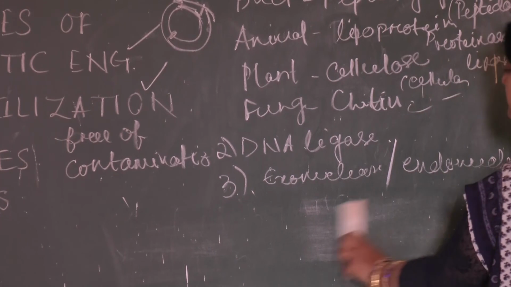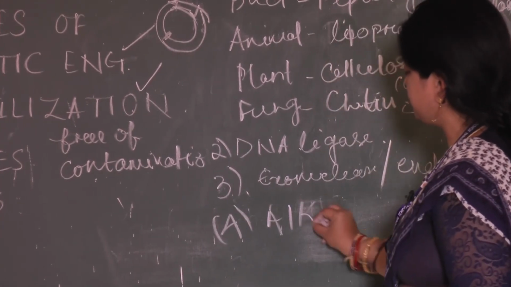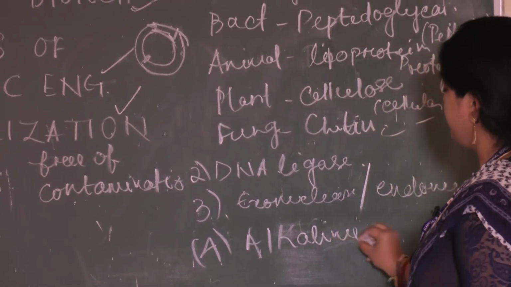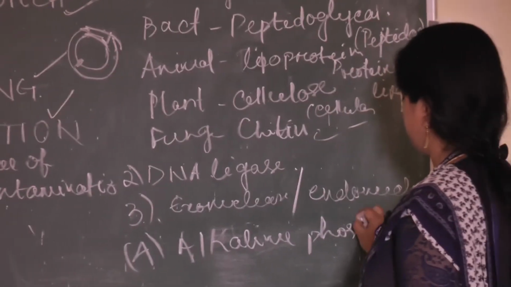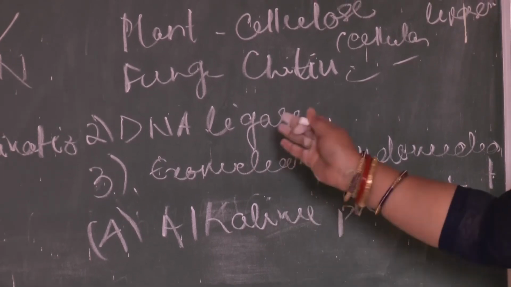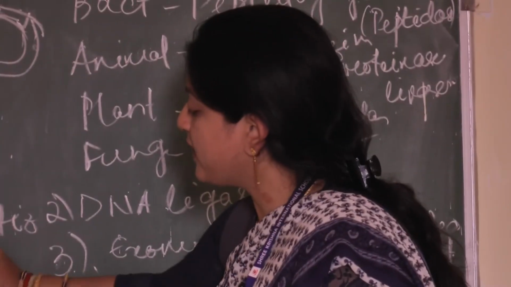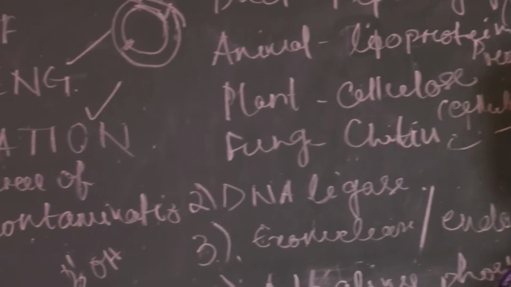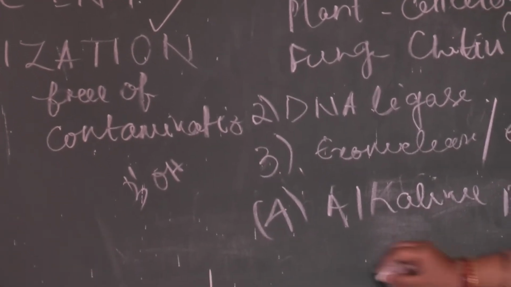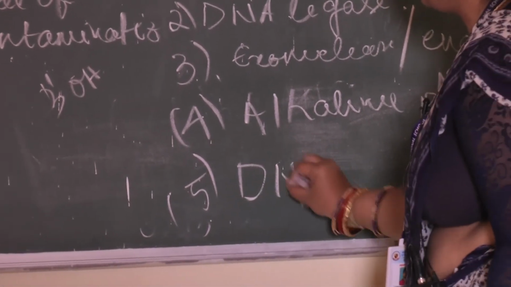Then the fourth one is your alkaline phosphatase. So alkaline phosphatase will cut the DNA at the 3 prime end. At the 3 prime end the OH group is there, at that region it will cut. Next, fifth one is your DNA polymerase.